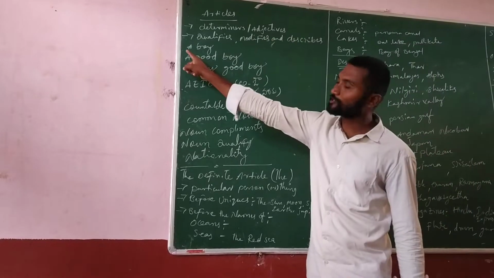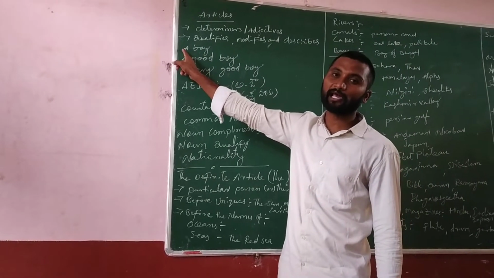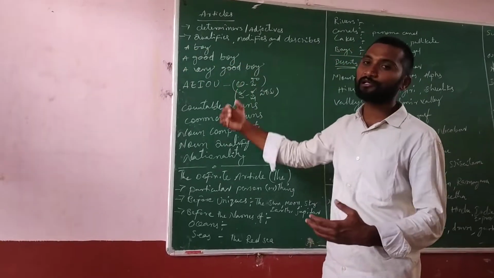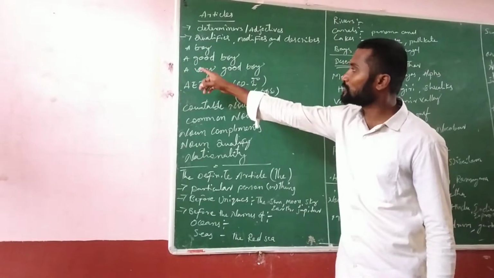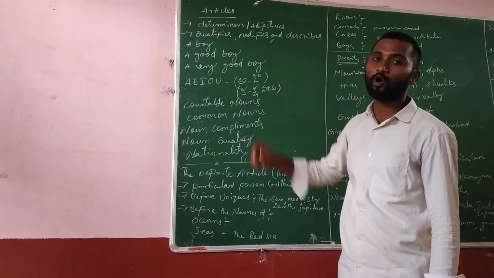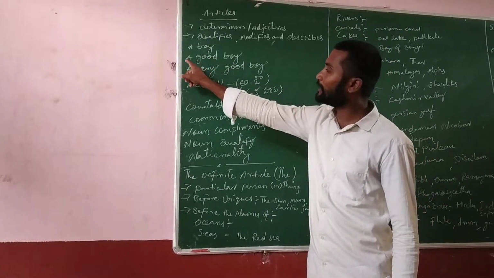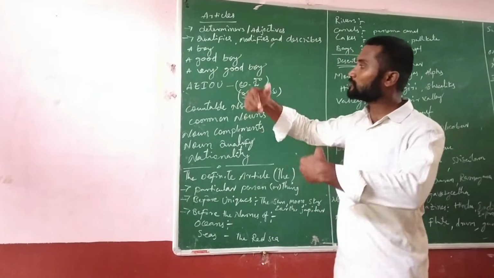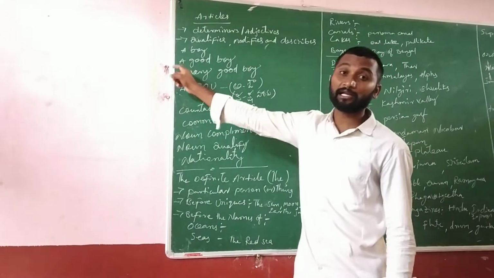If you see the first example, a boy, here boy is a noun and a is an article. That means we can understand that before nouns we can use the article. If you see the second example, a good boy. So boy is a noun, good is an adjective and a is an article. So here also in the second example, before an adjective we use the article a.